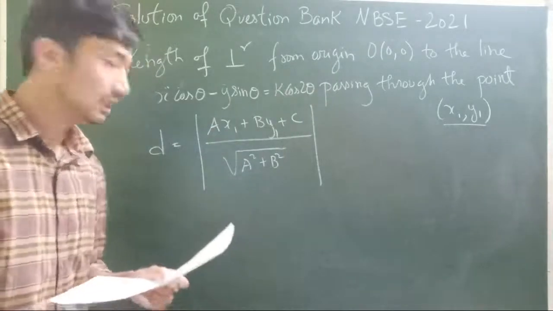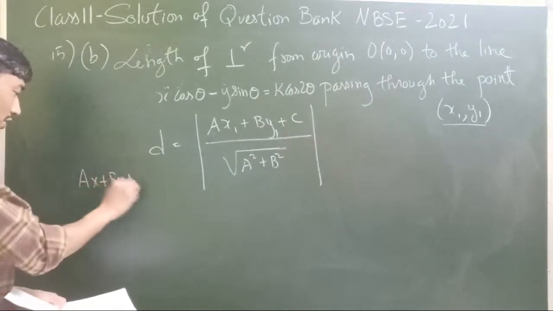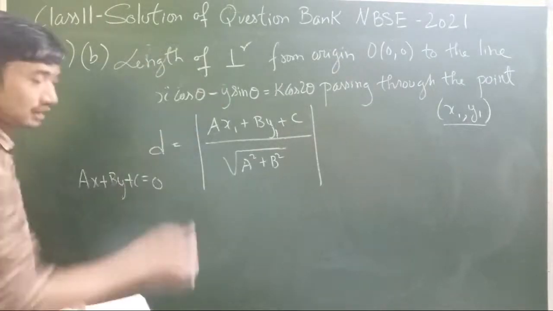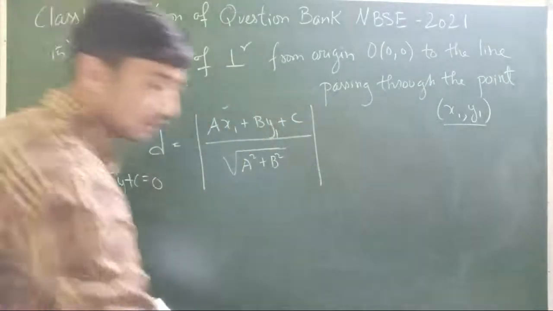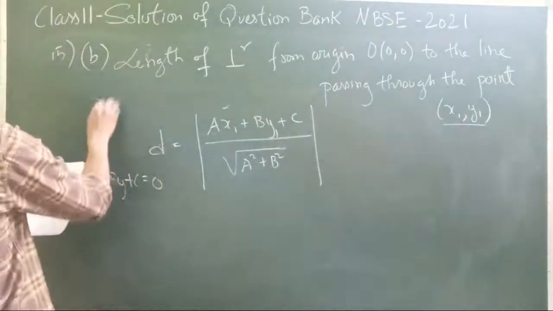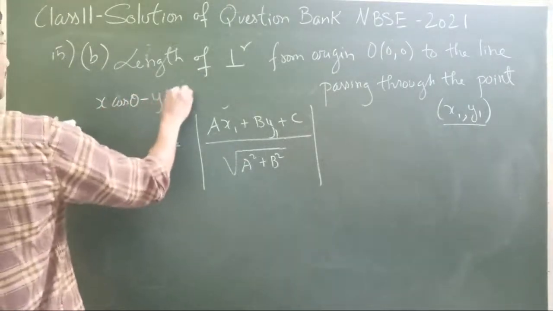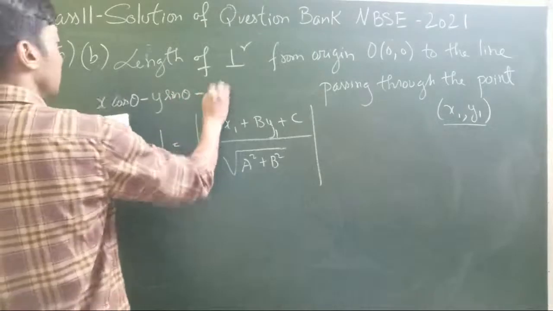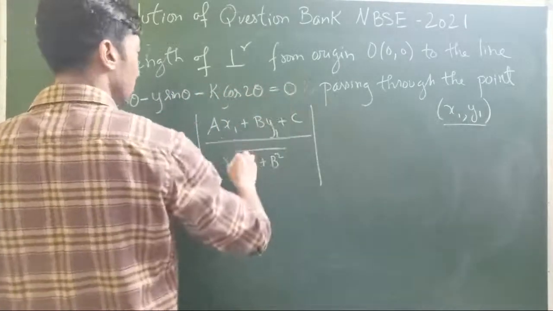As we will be using the standard form ax plus by plus c equal to 0, we will arrange it. What shall we write? x cos theta minus y sin theta minus k cos 2 theta is equal to 0.